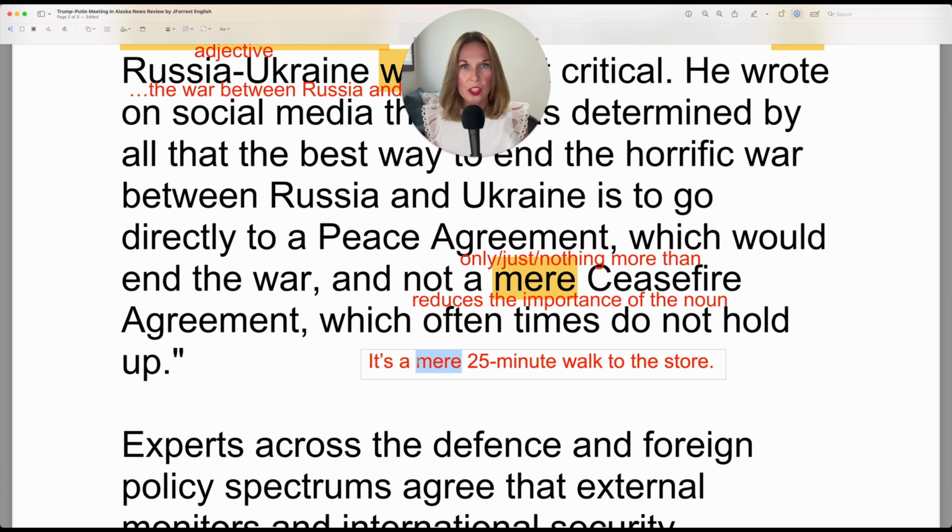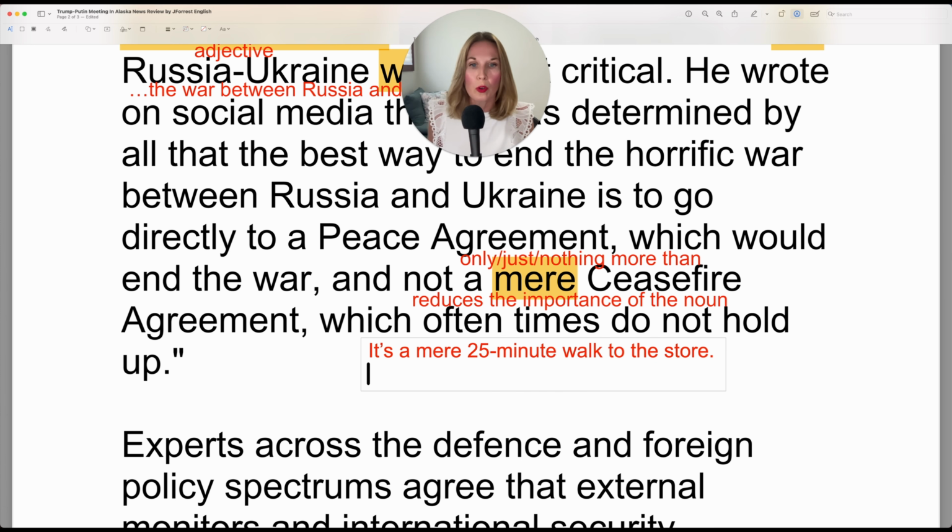Mere is an adjective. And 25-minute is also an adjective, which is why you see this dash between them to show that they're connected, and why you do not see an S, because adjectives do not have a singular and plural form. So to use it in the regular noun form, it took us 25 minutes to walk to the store.